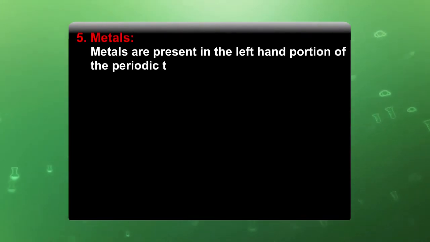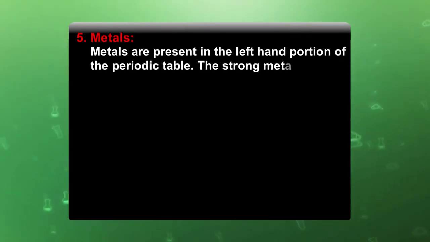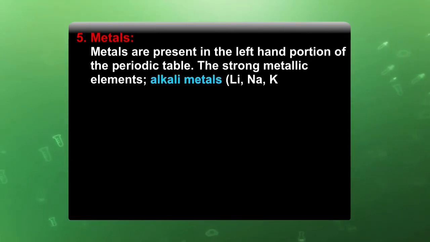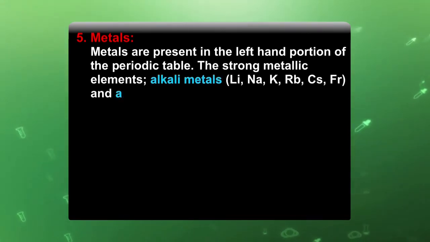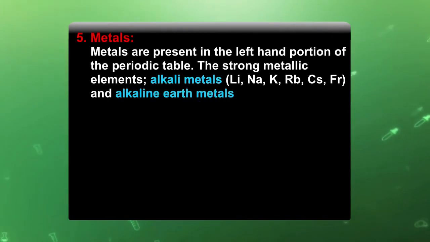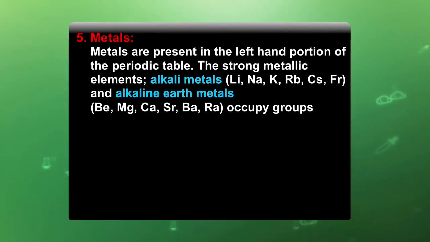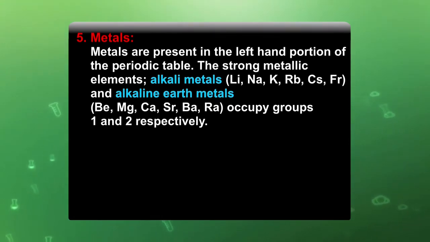Metals are placed in the left hand position of the periodic table. The strong metallic elements, alkali metals like lithium, sodium, potassium, rubidium, cesium, francium, and alkaline earth metals, that is beryllium, magnesium, calcium, strontium, barium, radium, occupy group 1 and 2 respectively.